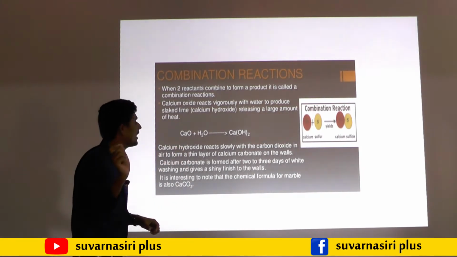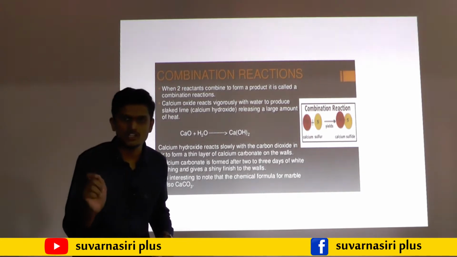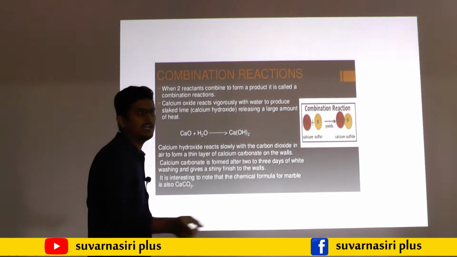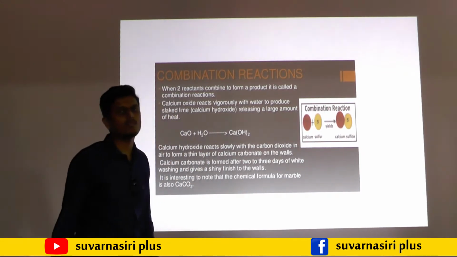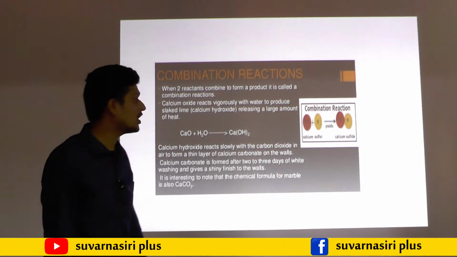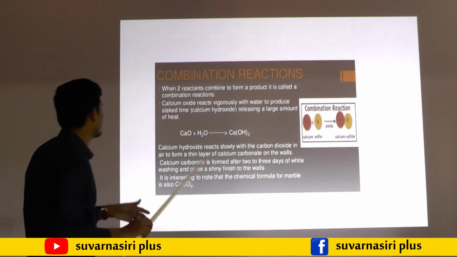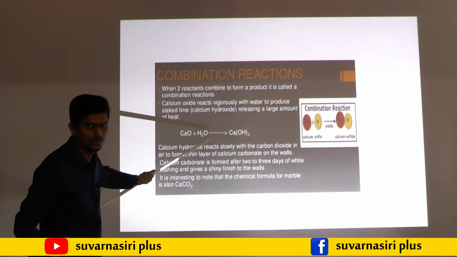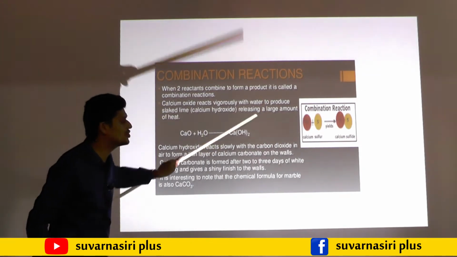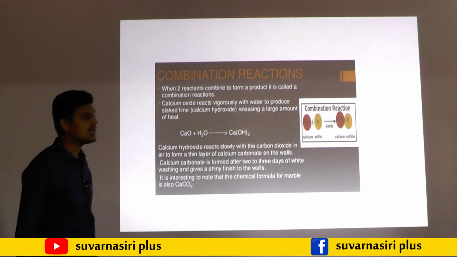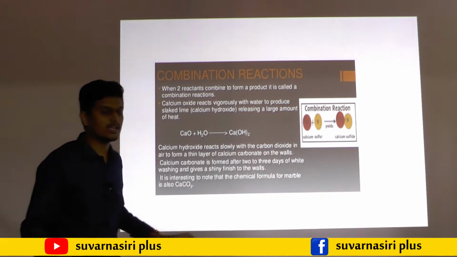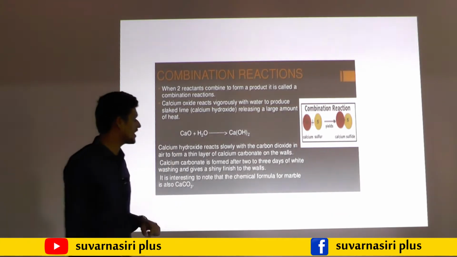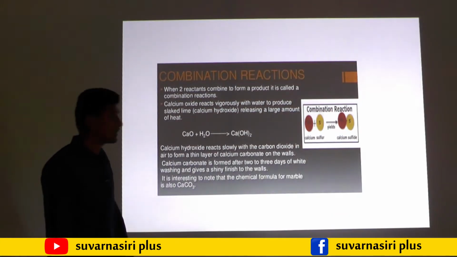Keep one thing in your mind: in a combination reaction, two or more reactants will be on the reactant side, but the product side should be only one. That type of chemical reaction is known as a combination reaction. Here I have taken one example, calcium oxide. Calcium oxide reacts vigorously with water and forms calcium hydroxide. This is the best example for a combination reaction.